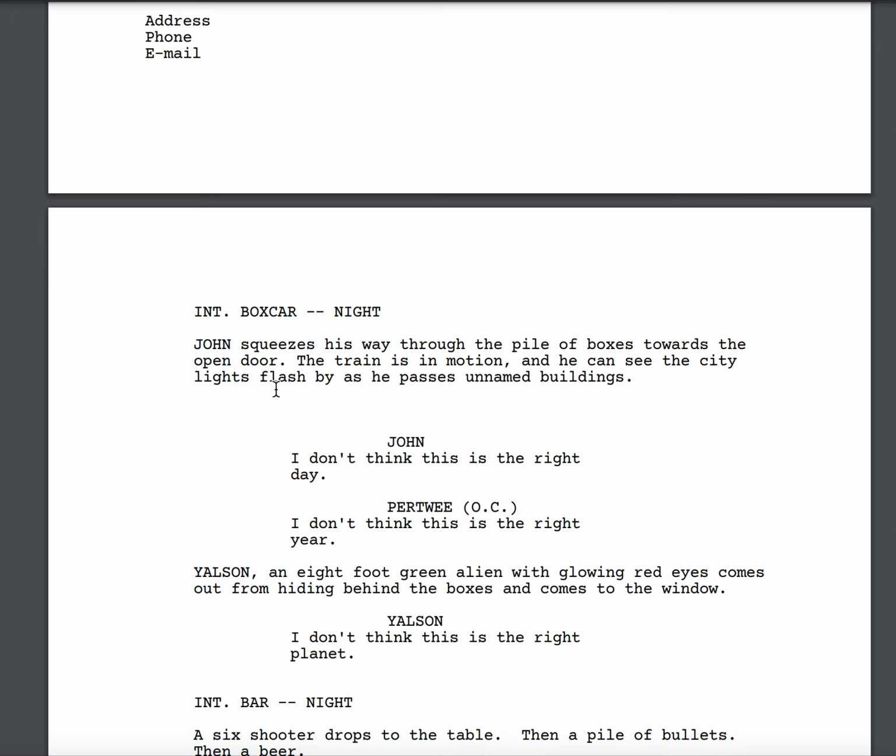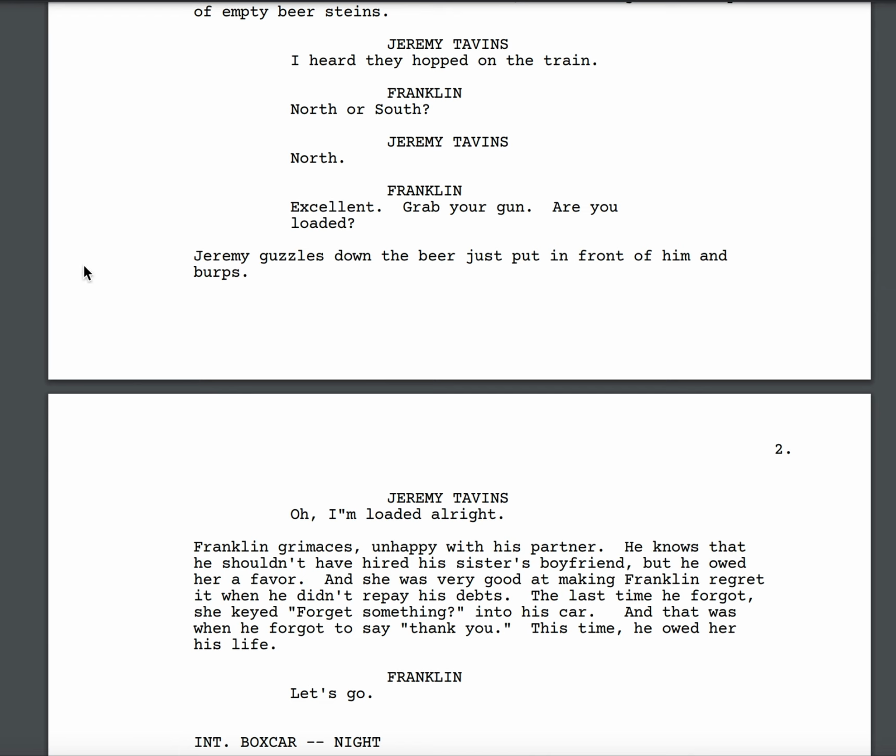Next comes the description of what is going on. Descriptions are always in this side-to-side paragraph form. Whenever you're first introducing a character, their name is in all caps. You indent. If you're not using the software, the margin from the top is an inch, and from the bottom it's an inch. Side to description is 1 3/8 inches. Side to dialogue itself is 2 3/8 inches. And side to a name is 3 3/8 inches.